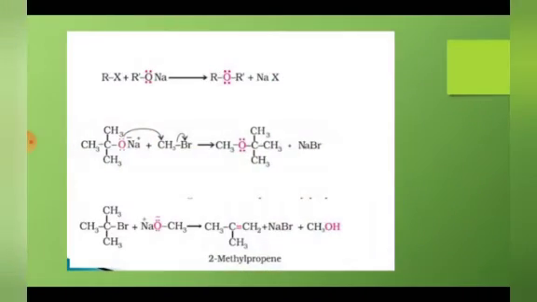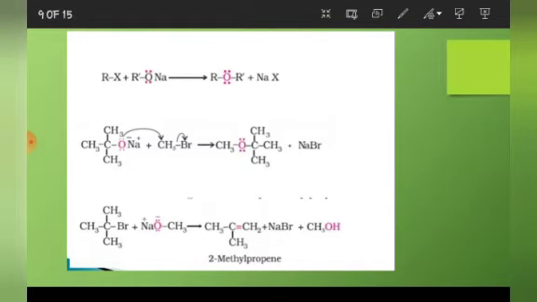See, the first reaction is written here. This is our alkyl halide. This is sodium alkoxide. What will happen? This X and this Na will be eliminated as NaX, and we will get the ether ROR'.